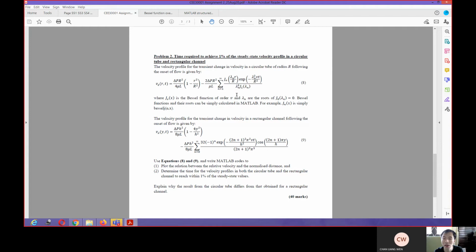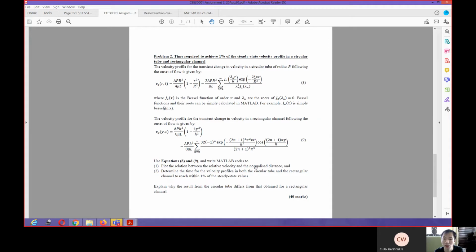Okay, in order for you to be able to get a plot that displays the relationship between the transient to the steady state versus the dimensionless radius and the dimensionless time. If you're able to plot that and show when the transient velocity can achieve 1% of the steady state velocity profile, then you will be able to get the time for both the circular tube and the rectangular channel.